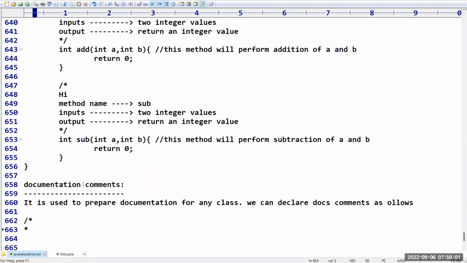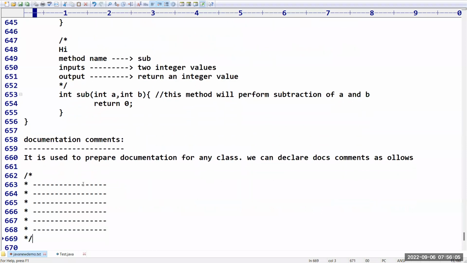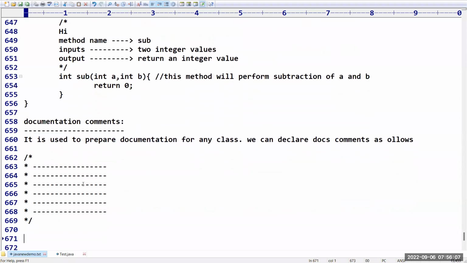But unfortunately, every line is going to start with star again. So this is called a documentation comment. It is the same as a multi-line comment. But what is the difference? Every time you have to take a star at the very beginning.